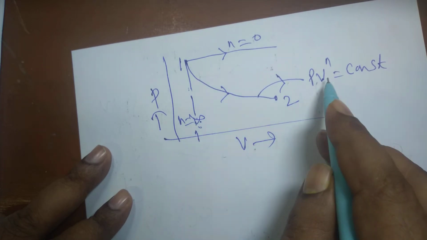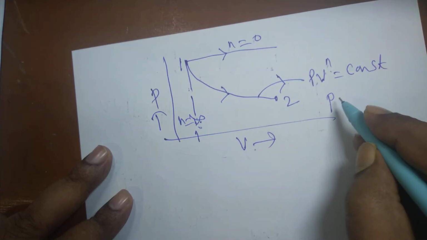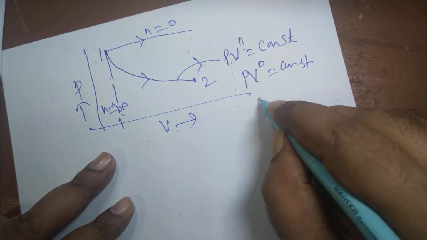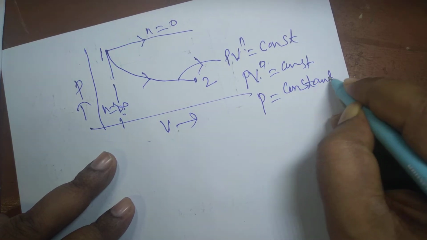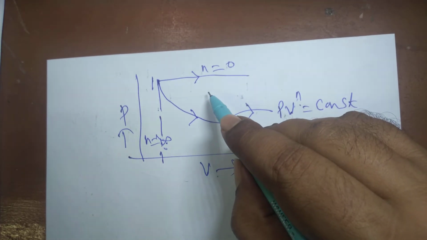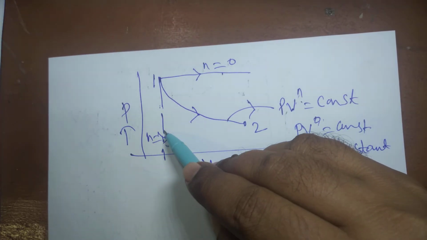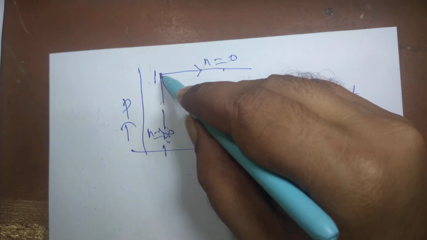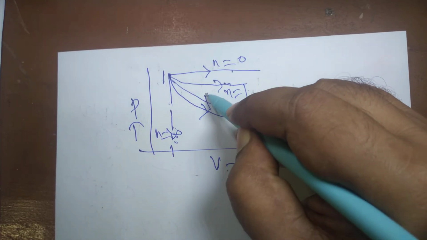It corresponds to n equal to infinity, because if you put the value of n equal to 0 here, it will be reduced to the constant pressure equation. V to the power 0 is 1, so P is equal to constant. Pressure is equal to constant. If you put the constant pressure process in the form of PV to the power n equal to constant, n's value will be 0, and for a constant volume process the value of n will be infinity. Here n equal to 1, this will be the process; n equal to 2, this will be the process, and it will go on increasing till infinity.